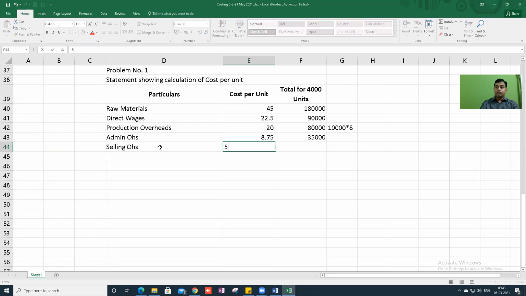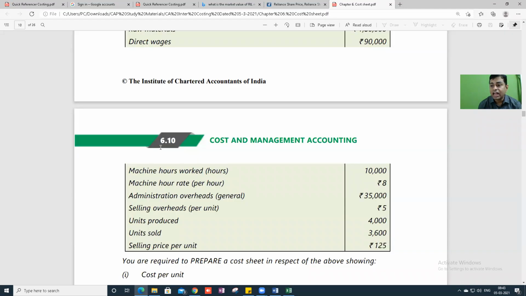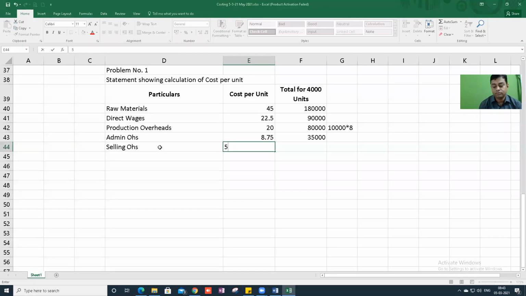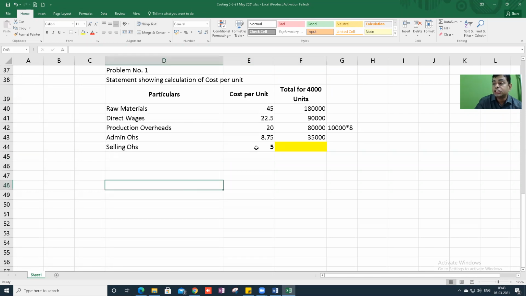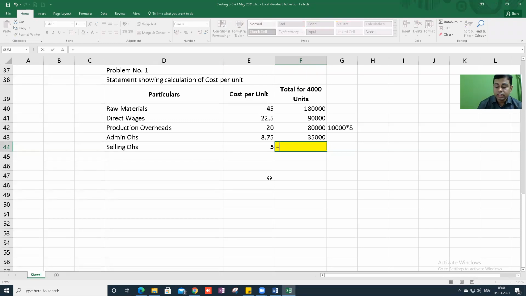Selling overheads 5 rupee. So now listen very carefully. Here they have given selling overhead per unit as 5. So now I need to multiply this and put something here. Can you tell me how much I should put here? I want an answer from you. Pavan sir, when we know total cost, to bring cost per unit we divide with 4,000. So here 5 rupees into 4,000, that will be 20,000.